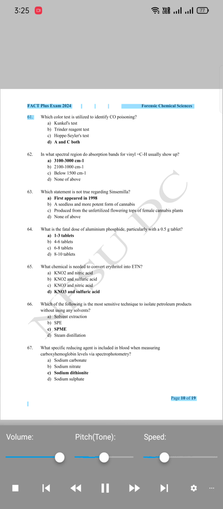61. Which color test is utilized to identify CO poisoning? A. Kunkel's test. B. Trinder reagent test. C. Hopkins-Cole test. D. A and C both.